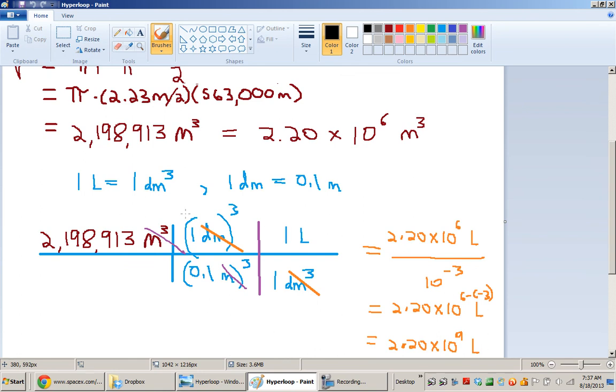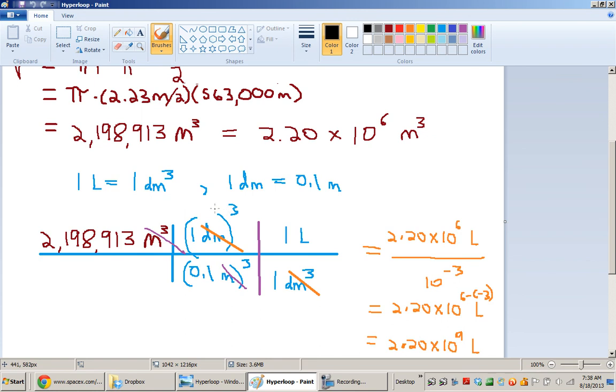So I understand what that means. You know, if you go to the convenience store and you buy a 1-liter bottle, you know what that means too. So I'd like to convert this from cubic meters to liters, so that it's easier to understand intuitively. How I think about a liter is that it's a decimeter cubed.